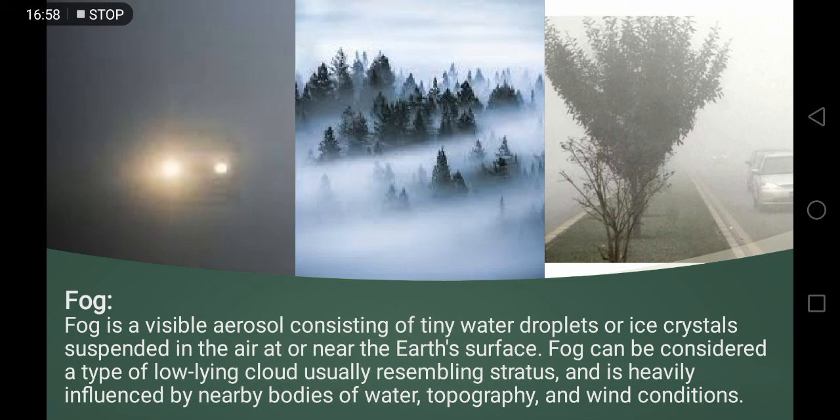Basically, the water droplets combine with the dust particles near the Earth's surface, and then they become visible. That is called fog. But if the water droplets combine with smoke, it is called smog, and that is also not good for our health, because it is a combination of smoke and fog.